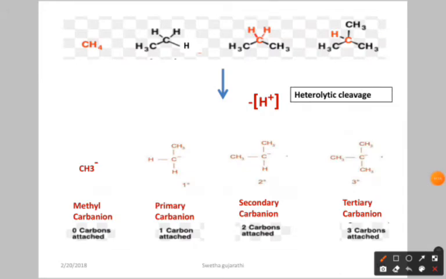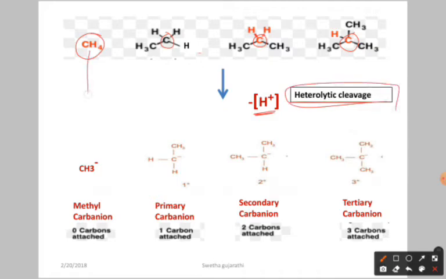So here also we have primary, secondary, tertiary carbanions. Here again I am going to focus on these carbon atoms only. From each of these highlighted red carbon atoms, I am going to remove H plus, because carbon has to get the negative charge. This is also heterolytic cleavage.